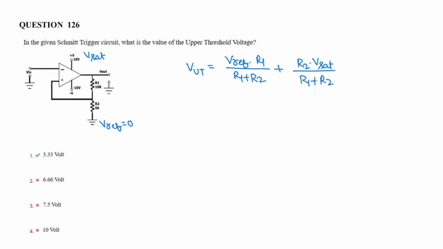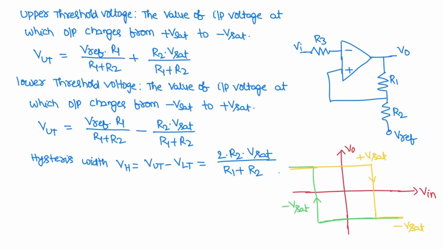Next question. A Schmitt trigger circuit is given and they asked to calculate the upper threshold voltage. This is a Schmitt trigger circuit. So input Vi and resistor R3, R1, R2 are feedback resistors connected to the non-inverting terminal of the op amp, and reference voltage V is given. It is supplied with plus VCC and minus VCC, that is plus V saturation and minus V saturation. Now this is the hysteresis loop.